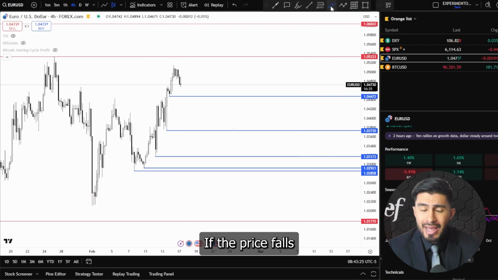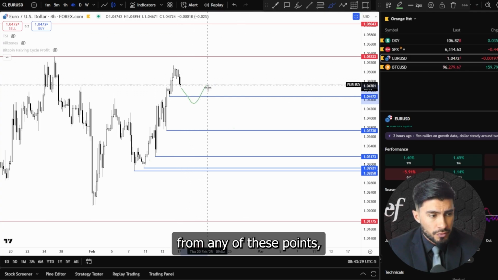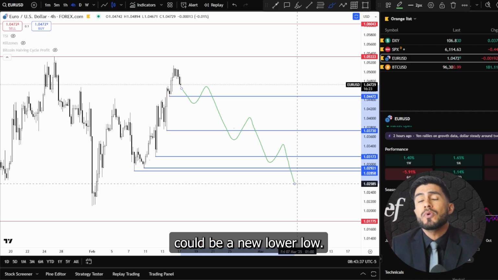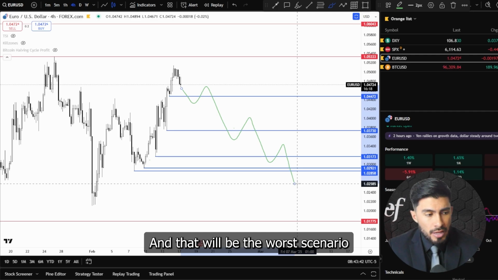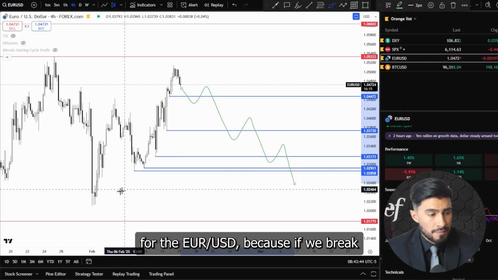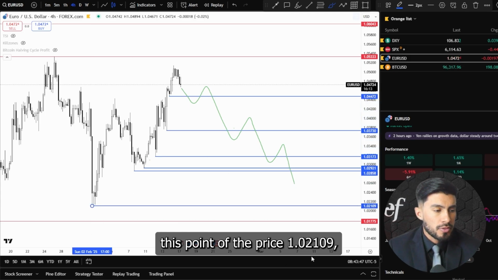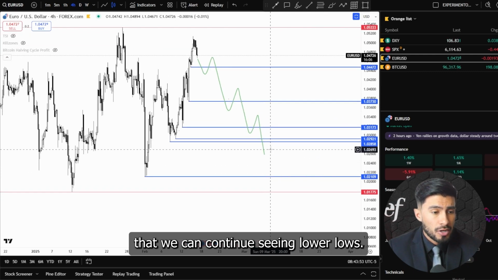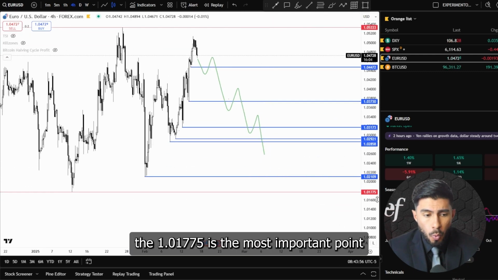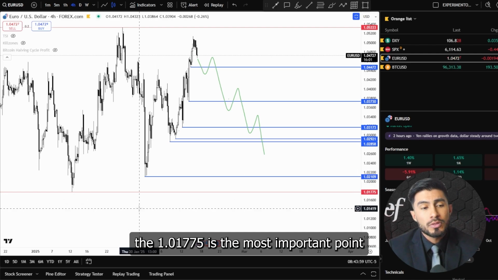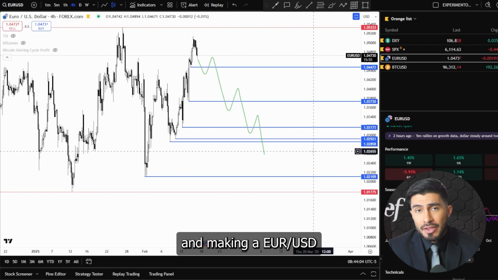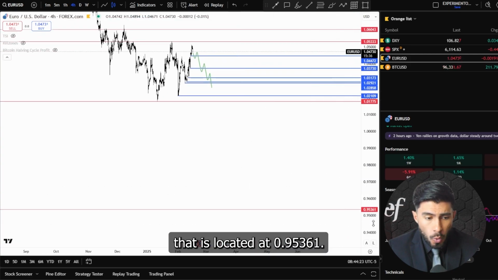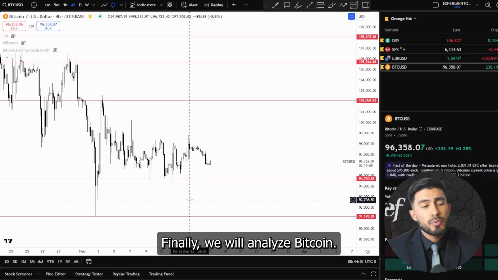this asset. If the price falls and we don't see a reaction from any of these points, we can speculate that the next movement could be a new lower low, and that will be the worst scenario for the Euro USD, because if we break this point of the price 1.02109, there is a high possibility that we can continue seeing lower lows, trying to break the 1.01775 as the most important point of the bearish targets, and making a Euro USD with a high possibility to return to a support that is located at 0.95361.